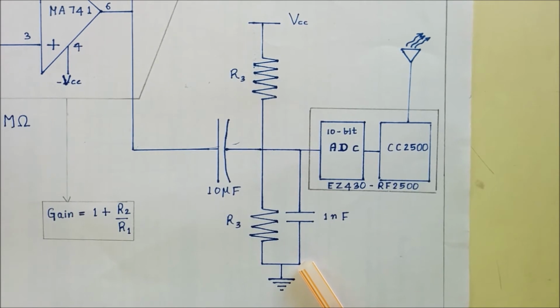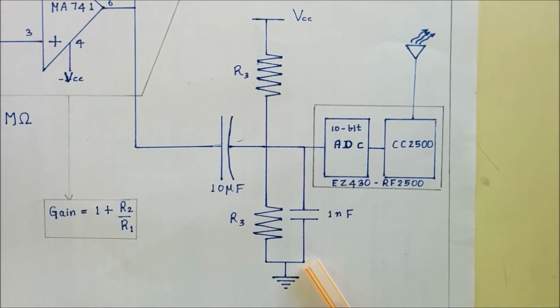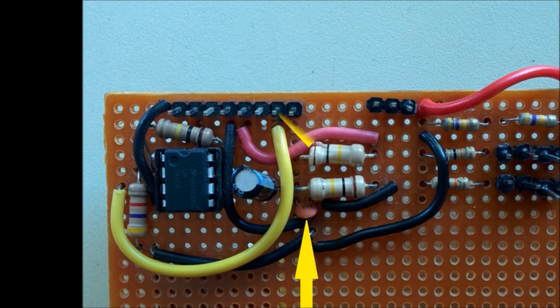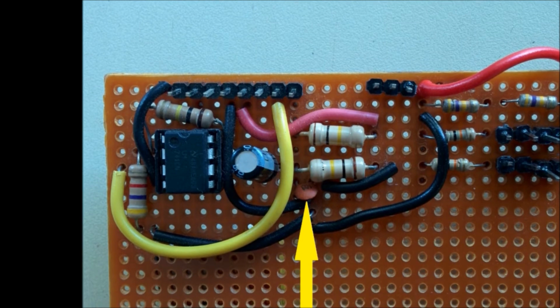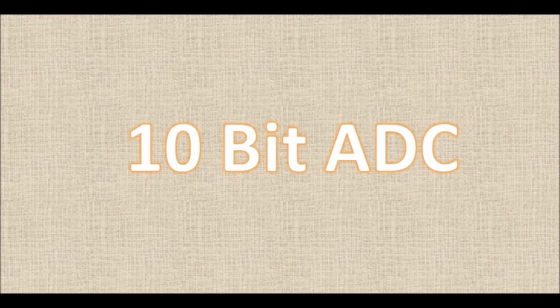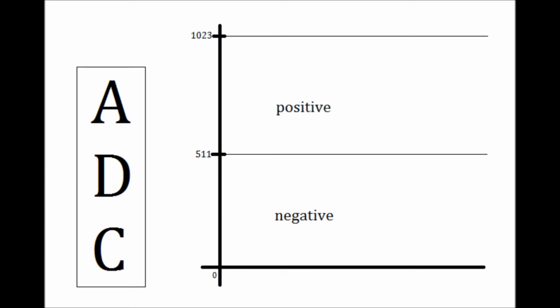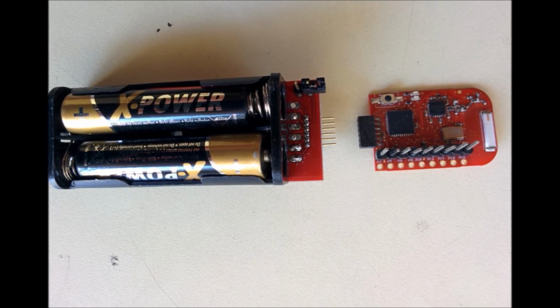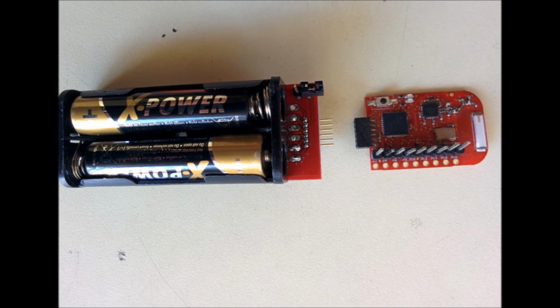Since the ADC is incapable of detecting negative voltage, the waveform is level shifted by an amount VCC by 2 using a resistive divider. The level shifted waveform is coupled to the analog to digital converter using a 1 nanofarad capacitor. The level shifted waveform is fed into the 10-bit ADC. The 10-bit ADC has values ranging from 0 to 1023 levels, where 511 corresponds to 0 voltage, values above 511 represent the positive part of the waveform, and values less than 511 represent the negative part. The sampled ADC values are then transmitted wirelessly using a CC2500 module present in the EZ430 RF2500 board.